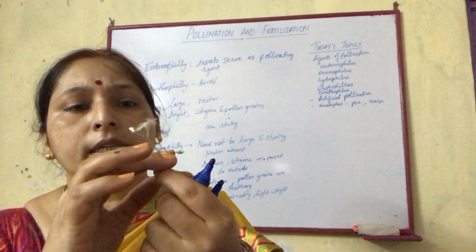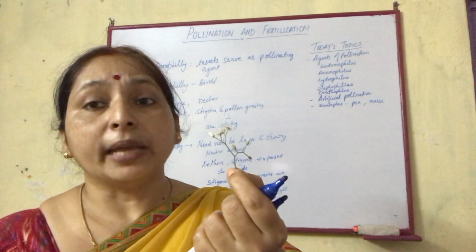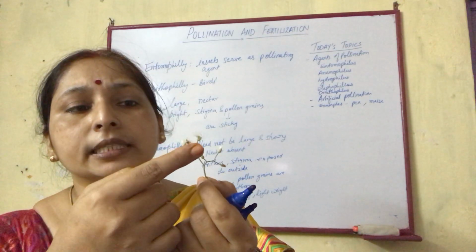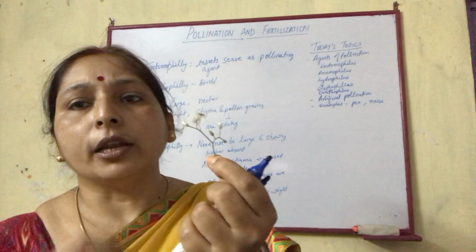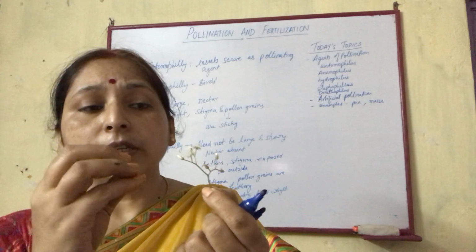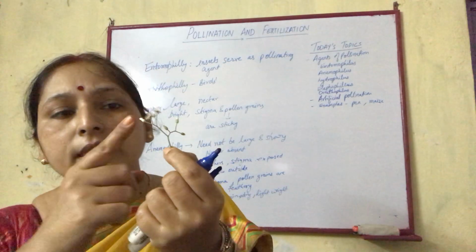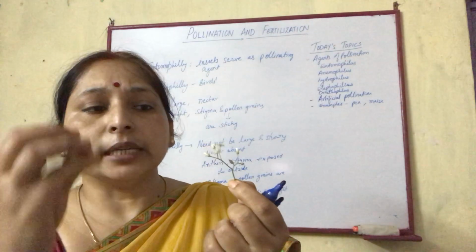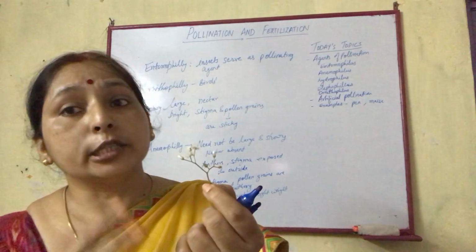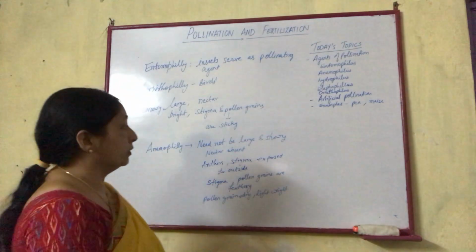This flower is a wind pollinating flower, or the anemophilous flower, which has these feathery pollen grains. These feathery pollen grains get easily carried away by the wind, and the flowers are not showy. The flowers are very small in size. The stigma and anthers are exposed to the outside. So these are the characteristics of the flower.